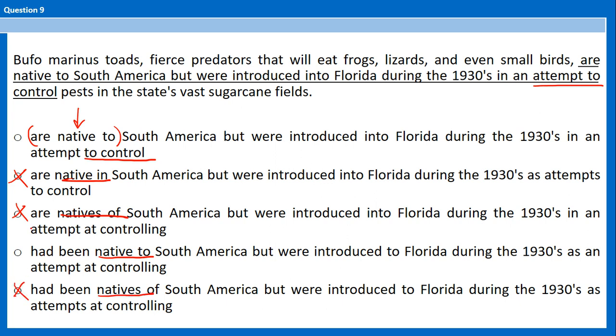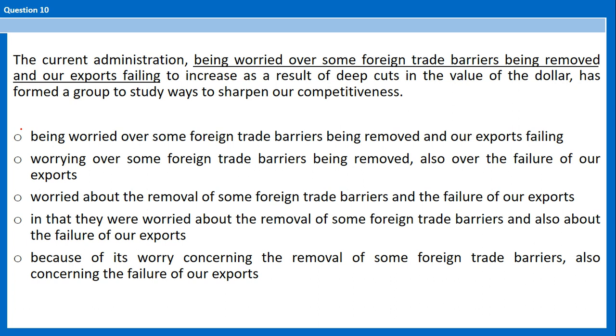And well, we need present because they continue to be native to. If you use the past perfect had been native to, it means that they're not native anymore, and that doesn't make sense. So A is the best choice.